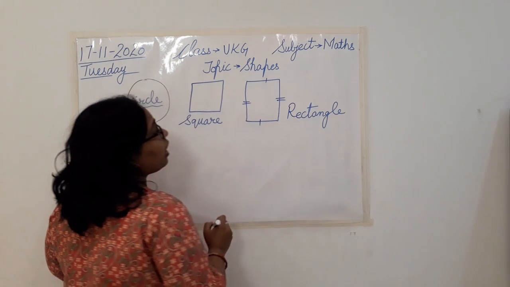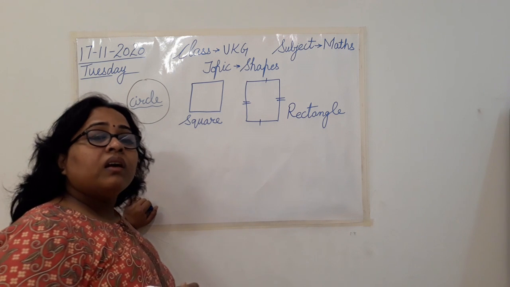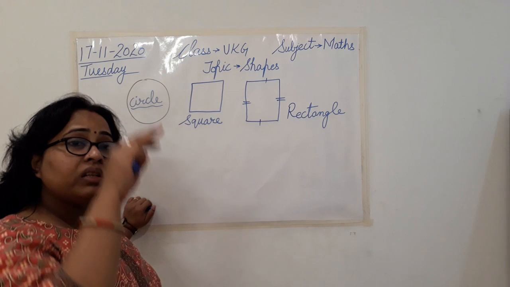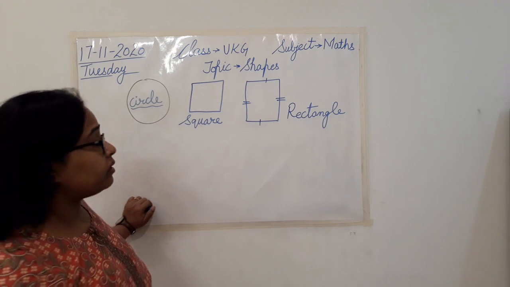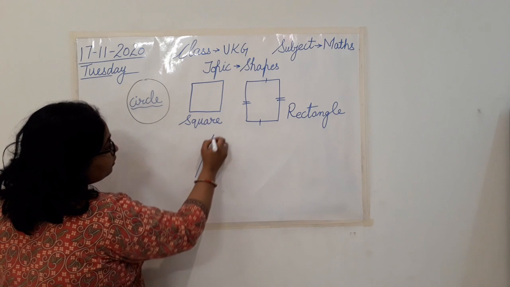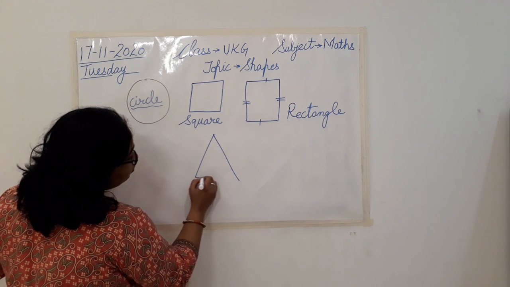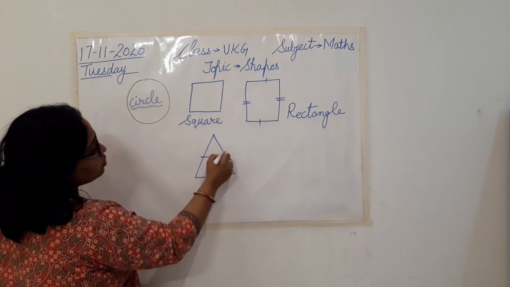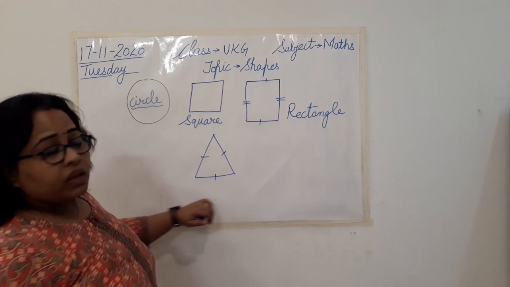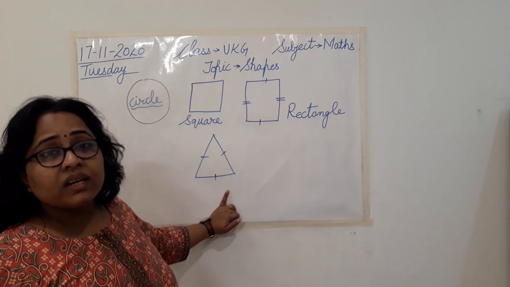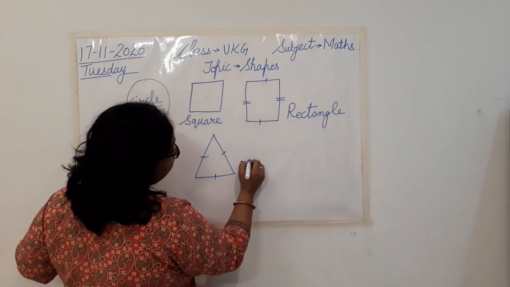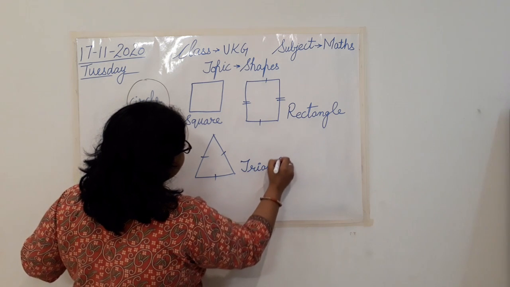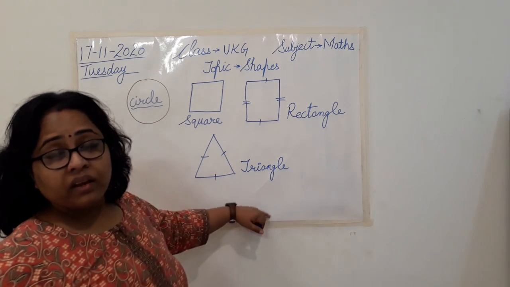Remember that? Now, the next shape is one which has three sides and all the three sides are joined with each other. See, 1, 2, 3. So, these are the three sides we have. 1, 2, 3. Three sides. Now, tell me which shape is this? It's a triangle shape. Isn't it? A triangle shape.